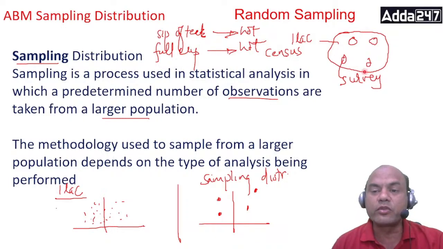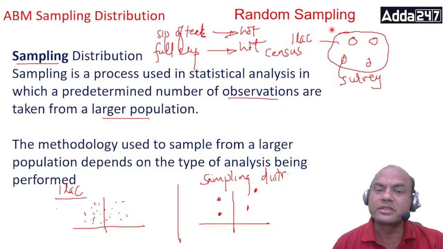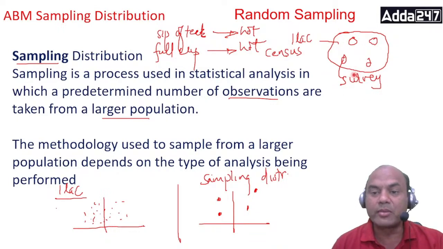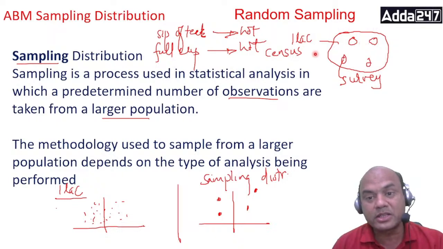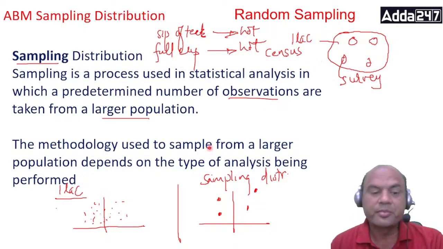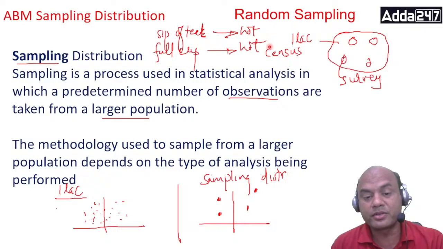Suppose this is a city of 1 lakh. If I do the sampling of the whole 1 lakh, it is called a census. Understand the word: census means when I survey each and every person. But when I am doing sampling or a survey, I'll take samples and do the survey of those samples. I won't survey the whole population. Okay, got it? Simple. This is the concept here. You need to understand the concept first.